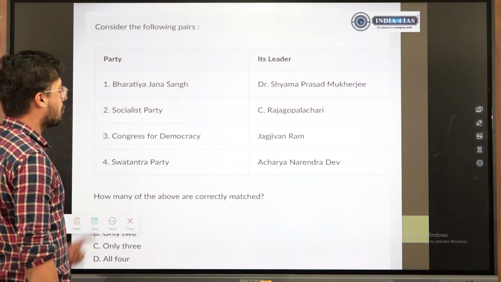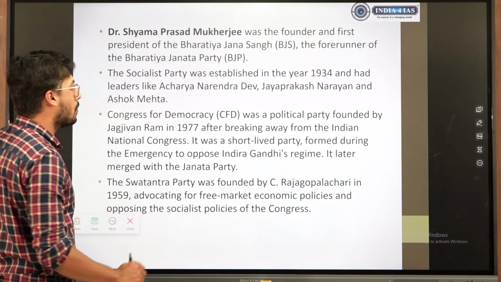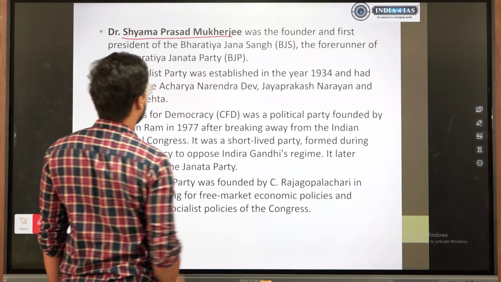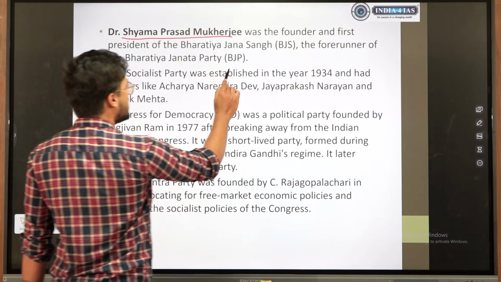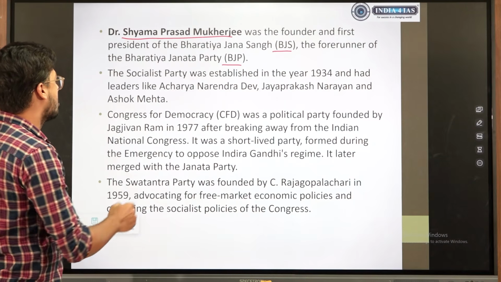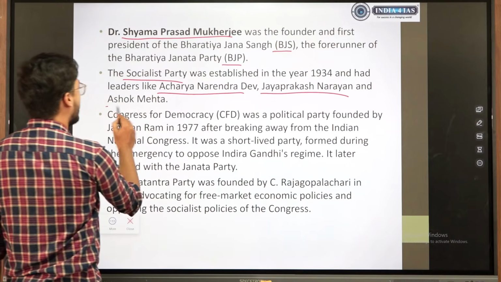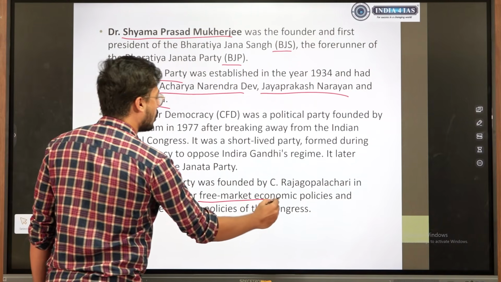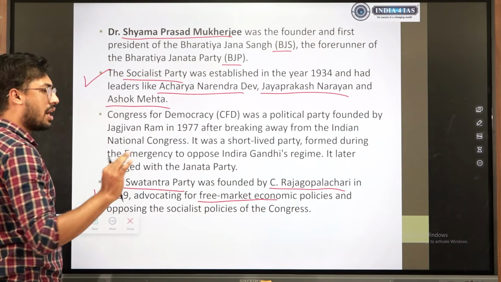So ee question al kuda we know 2 things, and the rest of the 2 we had to do 50-50, and a good chance that B would have been correct. So Shyam Prasad Mukherjee, founder and first president of Bharatiya Jana Sangh, which was a forerunner to BJP. BJP ಗಿಂತ ಮುಂಚೆ BJS ಇತ್ತು, and Shyam Prasad Mukherjee was the first president. Socialist party 3 names we have to know by heart: Acharya Narendra Dev, Jayaprakash Narayan, and Ashok Mehta. Swatantra party, which advocated for free market economy, of C. Rajagopalachari. See, ಇದು ಅಂತೂ ಪಕ್ಕಾ ಗೊತ್ತಿರಬೇಕು.